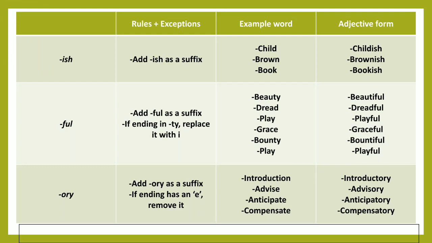But if the word is ending in ty, we have to replace the y with I. For example, beauty, beautiful. Here we can see Y is replaced by I. Another example is bounty, bountiful. Here also we can see the Y of the word bounty is replaced by I in the word bountiful.